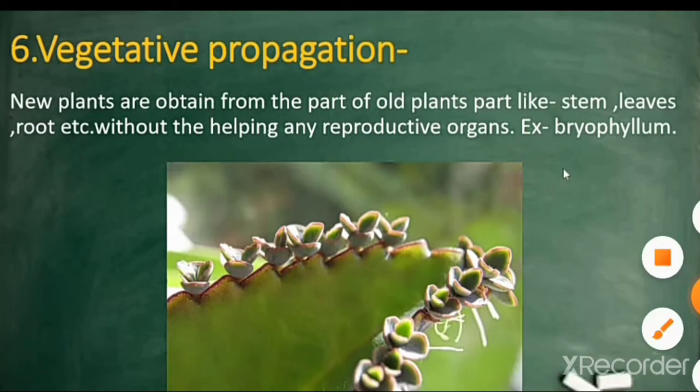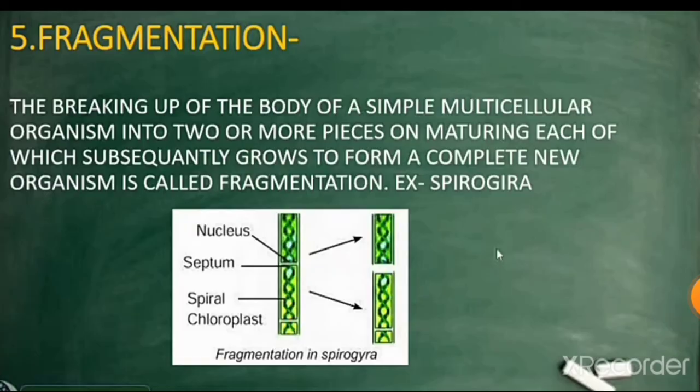It is the breakup of the body of a simple multicellular organism into two or more pieces on maturing, each of which subsequently grows to form a complete new organism. You break the organism into a number of pieces, then each grows and new individuals are formed. This is known as fragmentation, as in Spirogyra.